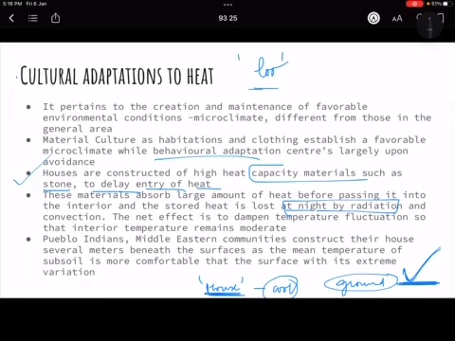So the same thing is happening. It is saying we are going to use materials that delay the entry of heat. Once the heat comes in, they absorb the heat before passing it on. That means if this is the house, first it delays, and then it is absorbing the heat before passing it on inside, right? So before passing it inside, it has absorbed a lot of heat.